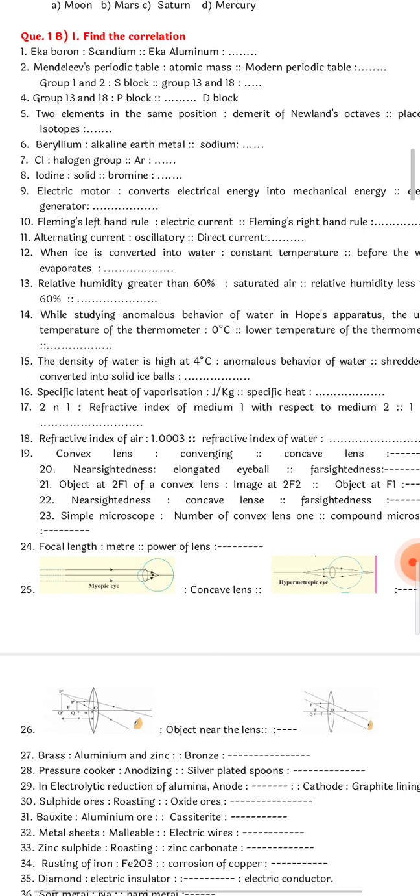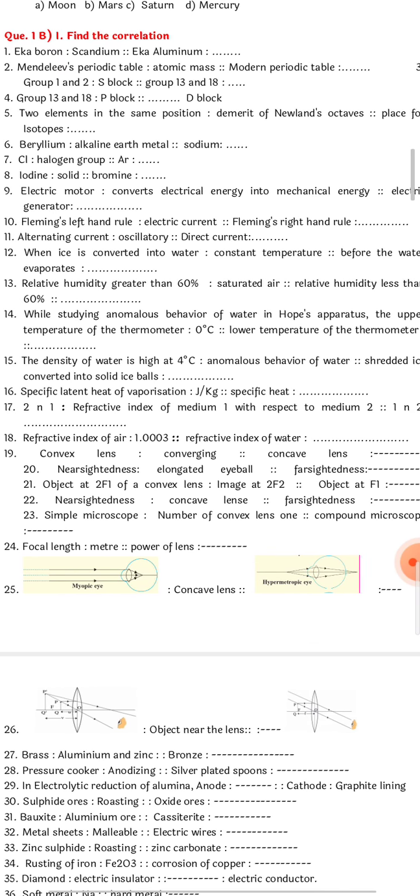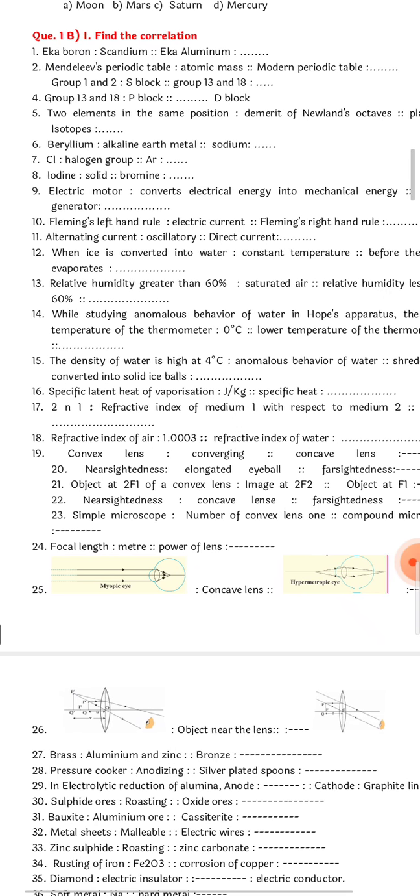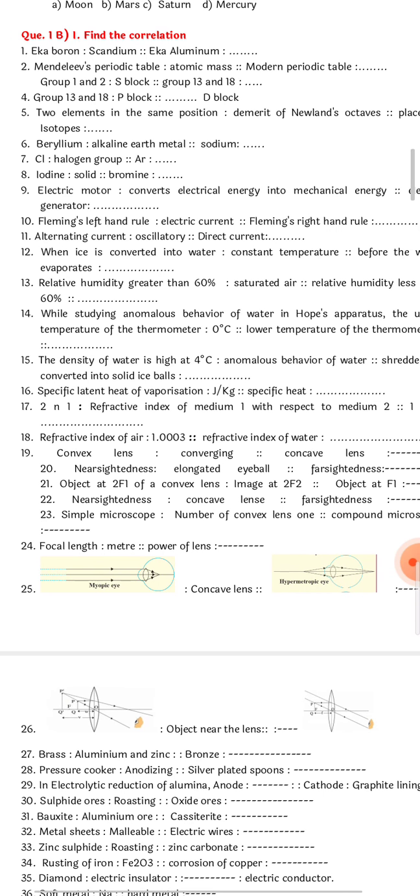Fifth question. Two elements in the same position, demerits of Newland's octave. So what was the place for isotopes? There was no place for isotope. It was in Mendeleev's periodic table. Okay, so the fifth answer is Mendeleev's periodic table.